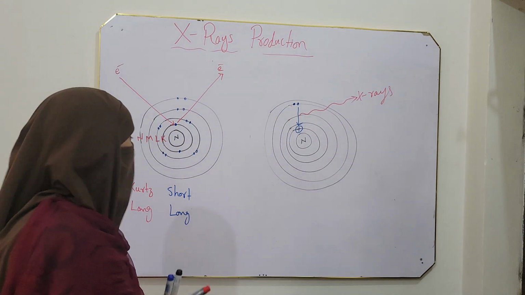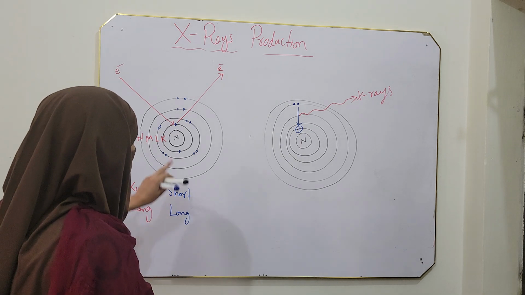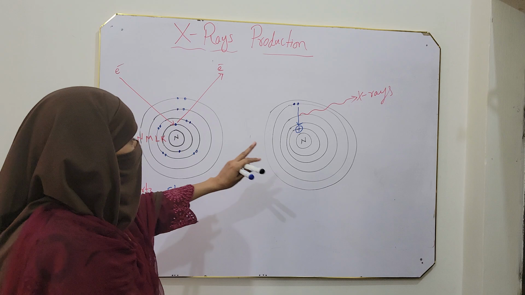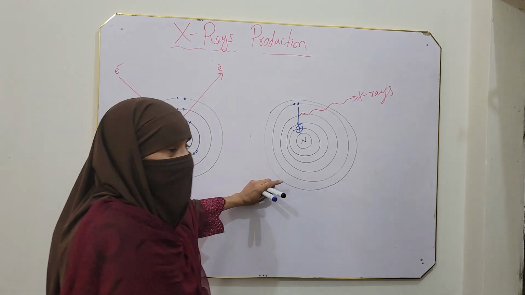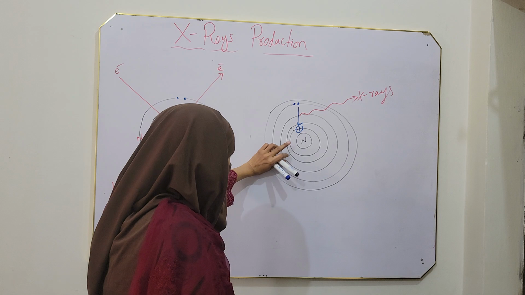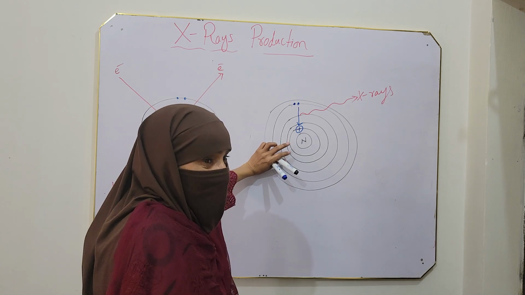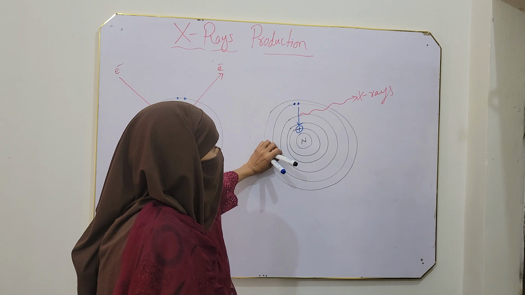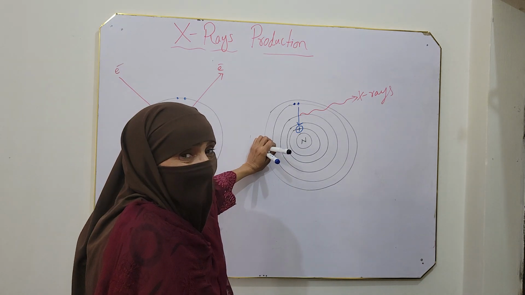Electrons are bombarded, and as a result of the bombardment, some inner shell electron is removed. By removal of the inner shell electron, a vacant position is generated, and some outer shell electron jumps into this vacant position to occupy this place. As a result, the difference of energy is released in the form of X-rays.